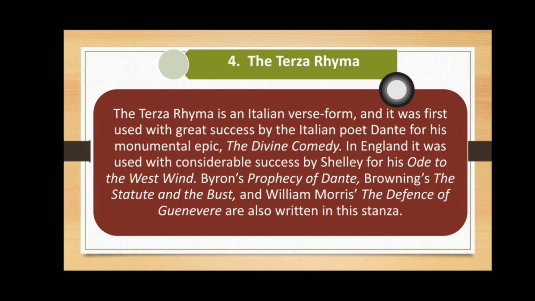Here we have another form of stanza that is called the terza rima. The terza rima is an Italian verse form, and it was first used with great success by the Italian poet Dante for his monumental epic, The Divine Comedy. In England, it was used with considerable success by Shelley for his Ode to the West Wind. Byron's Prophecy of Dante, Browning's The Statue and the Bust, and William Morris's The Defence of Guenevere are also written in this stanza.